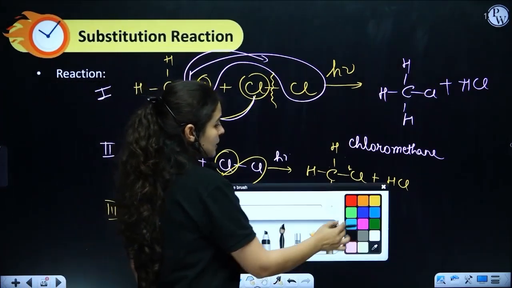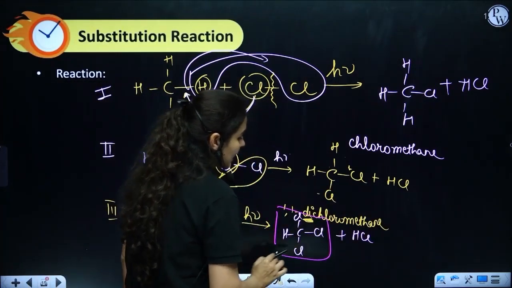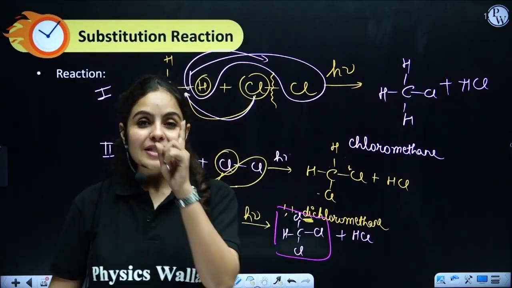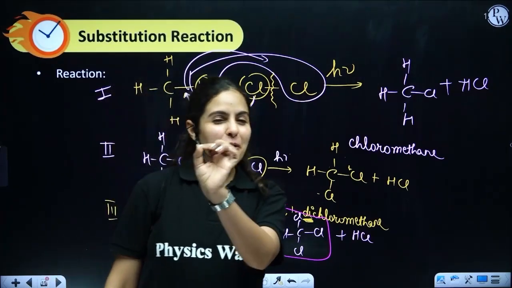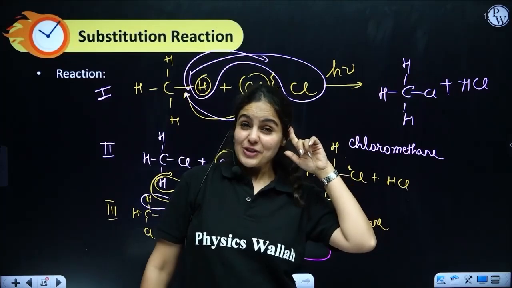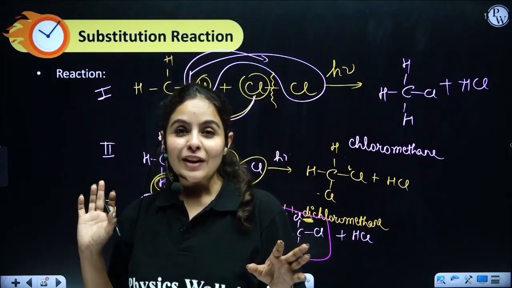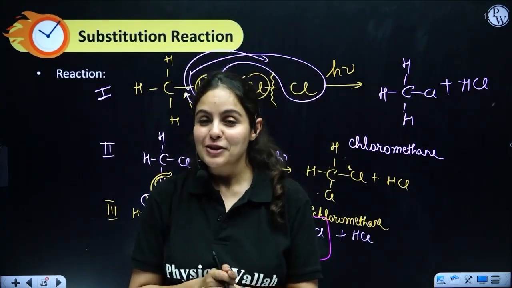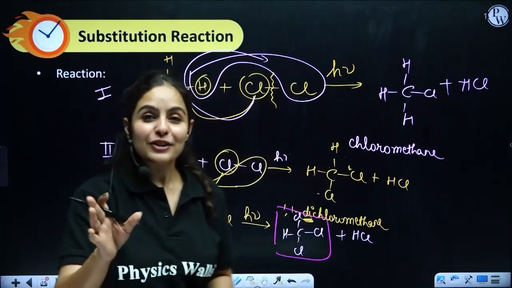Right? Now, one more thing. Please mark it here. CHCl3. What is this? Where is it used? I'll give you one hint here. This is used in hospitals. This is also used in movies to make anyone unconscious. Yeah. So if you guess, you know. What's this? It's none other than chloroform.